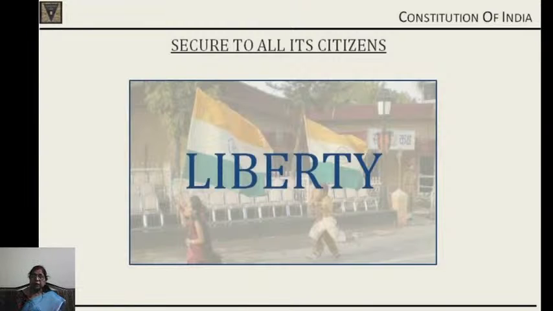So liberty is a very important concept which is enshrined in our preamble. No liberty can be taken away from a person without due process, or without the established procedure of law. That is also stated in Article 21. So we have liberty as an objective.